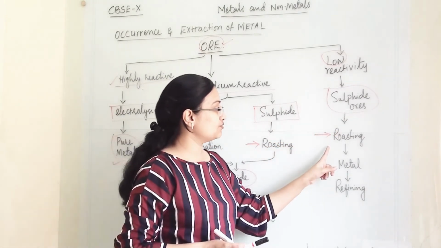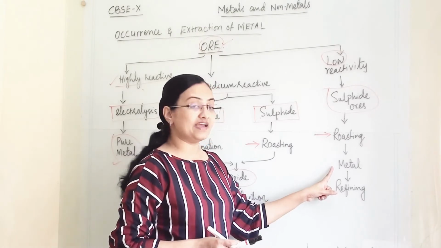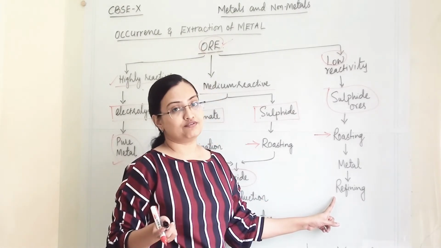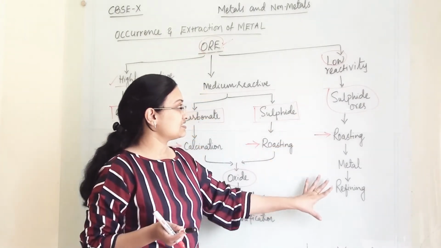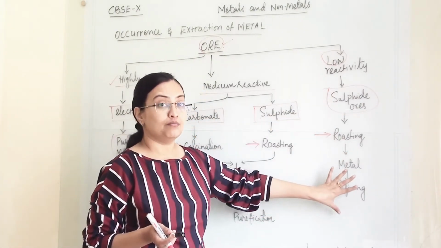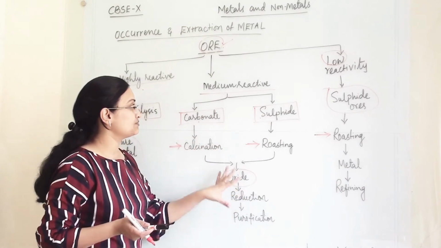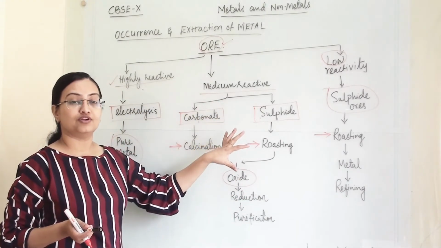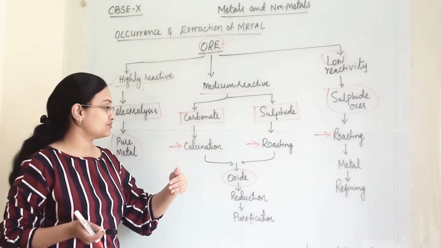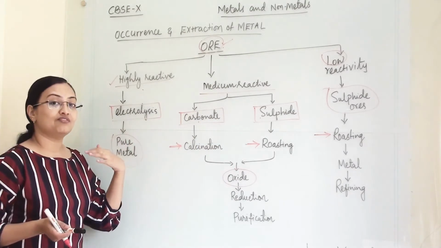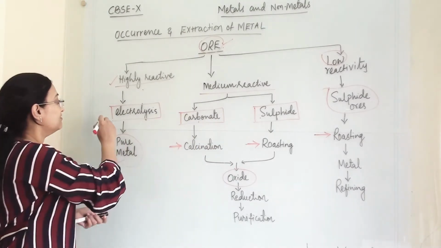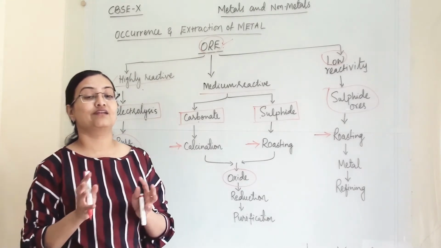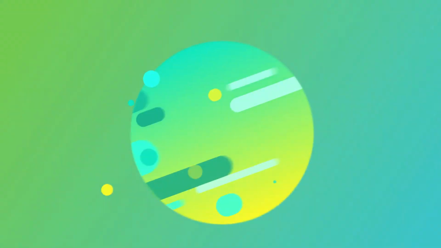So here we do roasting and we get a metal, and a refining stage follows after that. So these are the steps when a low reactive metal is there. These are the steps when metals are of medium reactivity, for example zinc, iron and so on. And when metals are very reactive, then we have to perform electrolysis to separate them from their combined state.